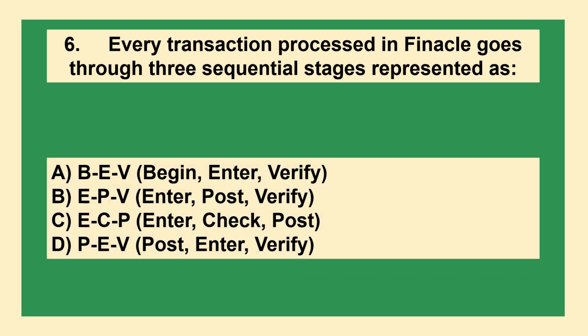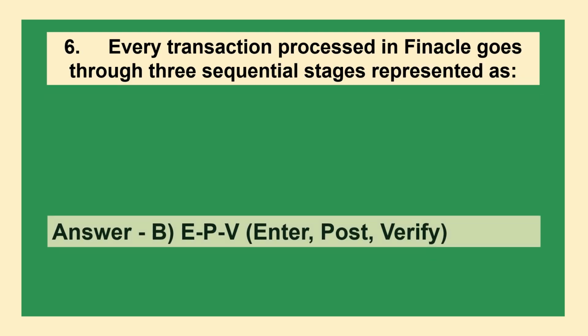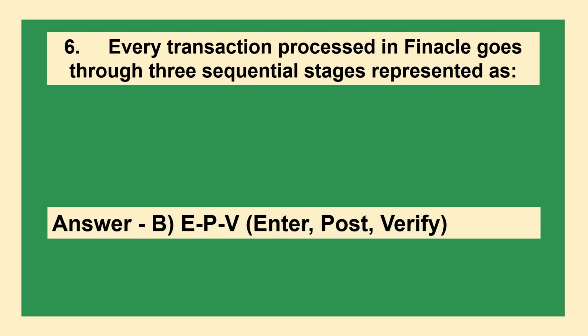Every transaction processed in Finacle goes through three sequential stages represented as option A: BEV, begin, enter, verify. Option B: EPV, enter, post, verify. Option C: ECP, enter, check, post. Option D: PEV, post, enter, verify. The answer is option B: EPV, enter, post, verify.